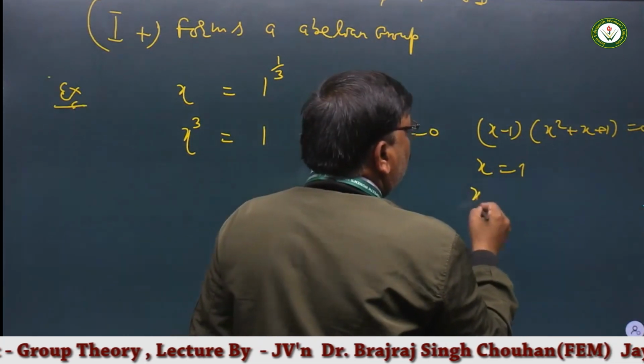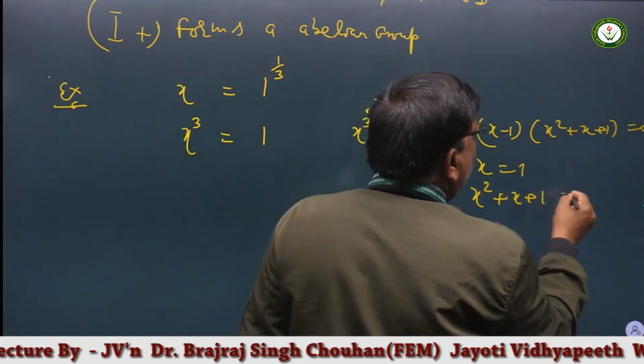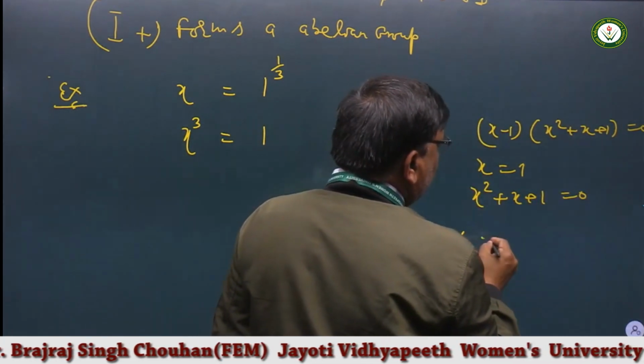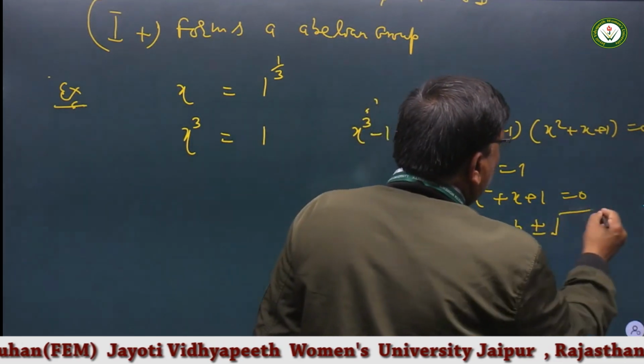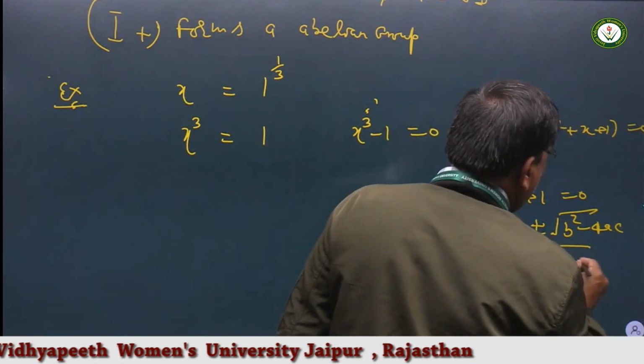Another root is found from x square plus x plus 1 is equal to 0 by applying the Sridharacharya method. x is equal to minus b plus minus under root b square minus 4ac upon 2a.